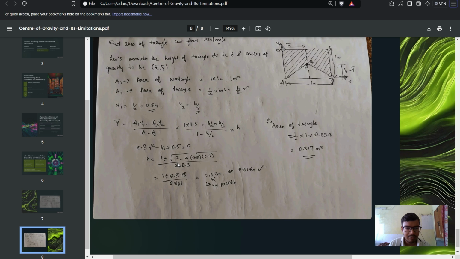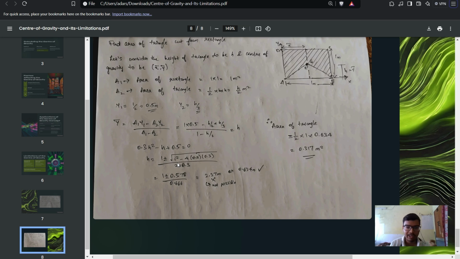After that we do reverse engineering, hence we use a negative sign, that is a1 y1 minus a2 y2 divided by a1 minus a2. And as we assumed y bar to be h, we use y bar equal to h at this point.